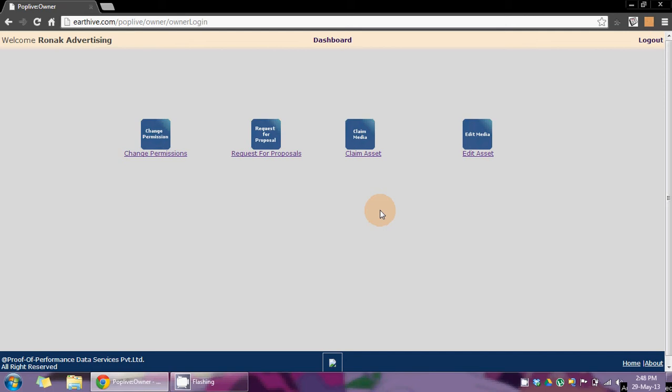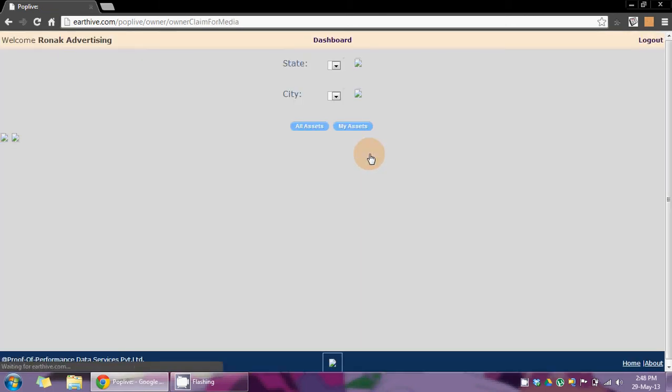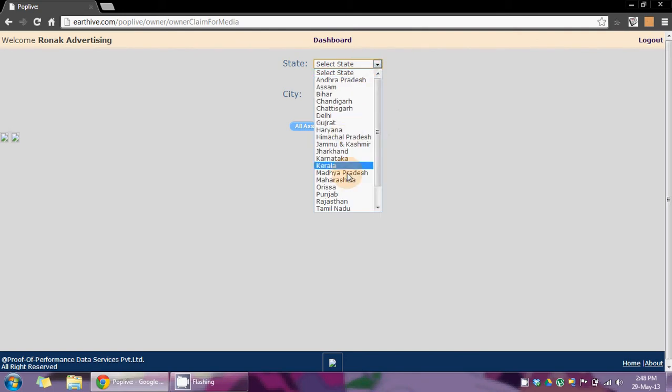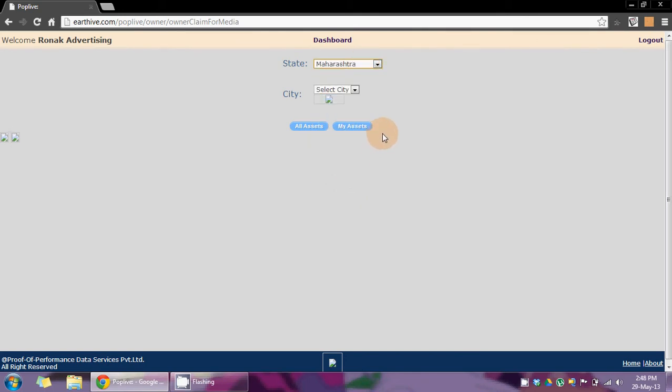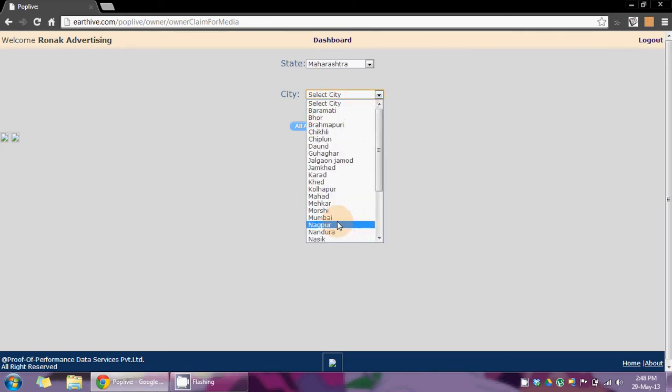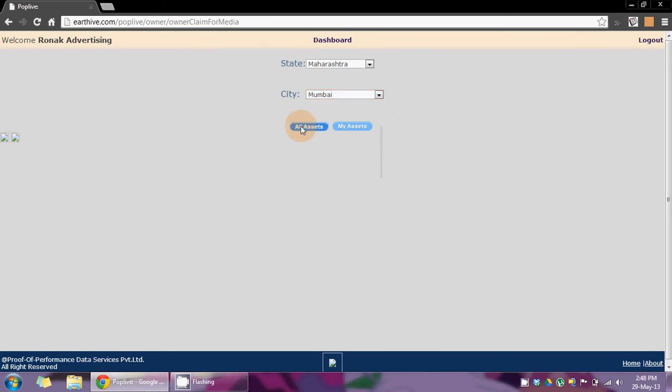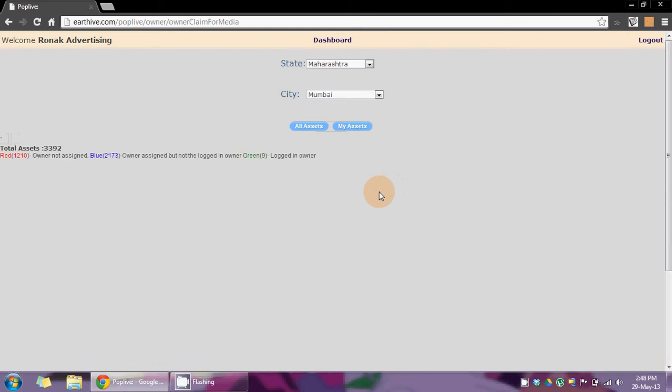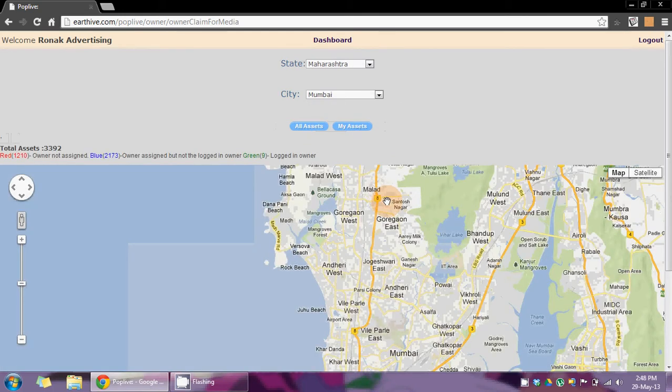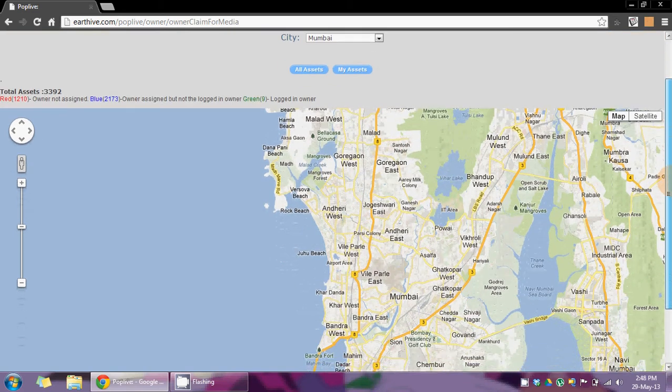So let's take up the claim asset section first. This function is useful for matching a media owner with his media available with us on an online database map. So select a state from the drop down list, and then a city which belongs to that state, and click on all assets. This will open a map of the city and show you various media present in the city.